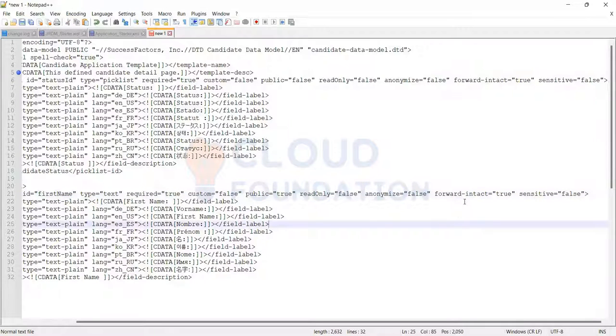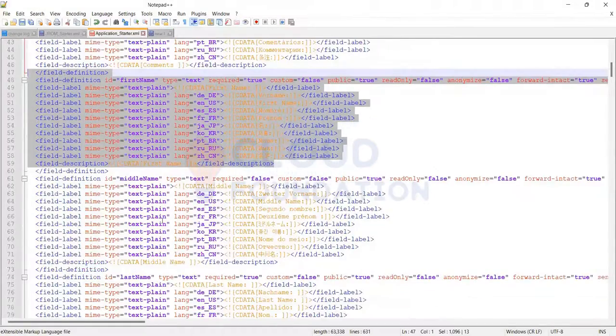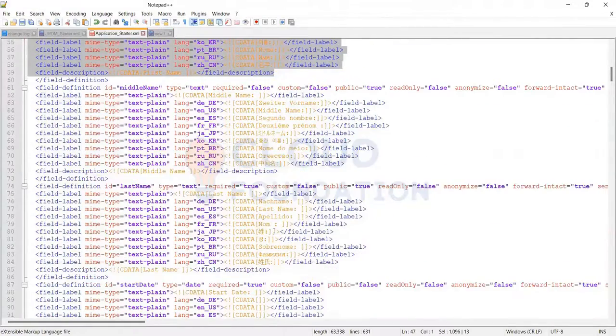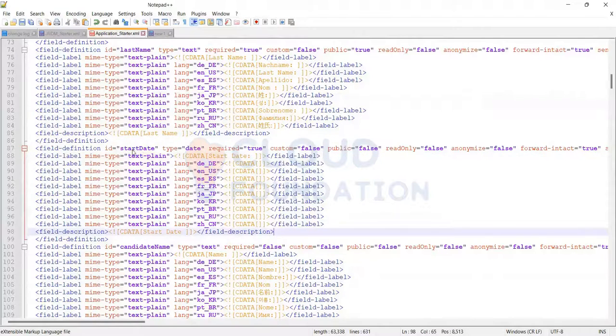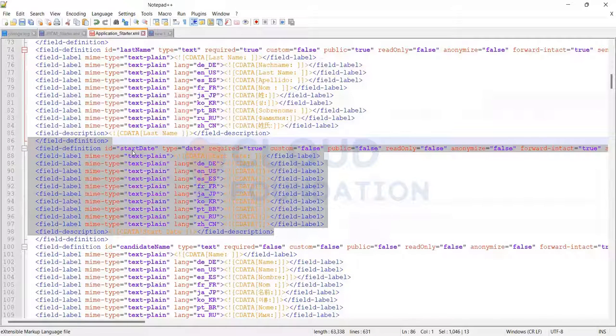Got the idea? Sensitivity is similar to anonymous. We're just going to make it true or false. What are the fields you have? Middle name, last name, start date. This is important for the application. Start date: when is your job starting date?